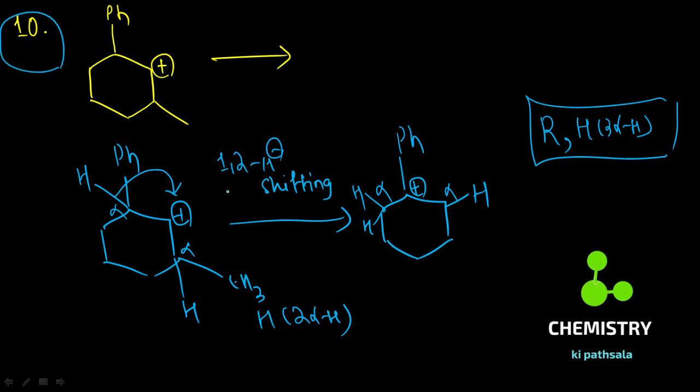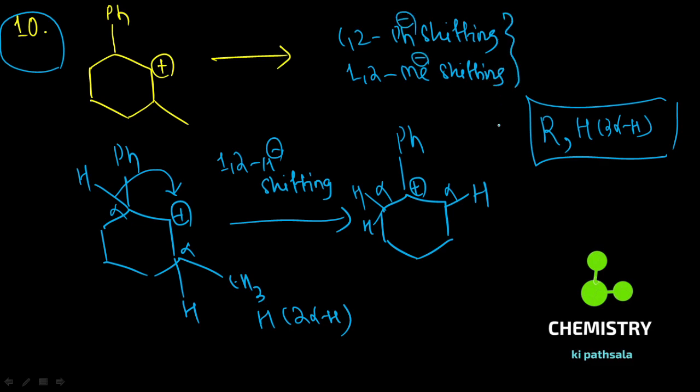Okay, you can do the same in case of phenyl shifting. You check 1,2 phenyl shifting, and 1,2 methyl shifting also you can check there. So you will observe that this is the most appropriate shifting because of the more stabilized carbocation formation due to 1,2 hydride shifting. Clear this point? Now coming to the next point.